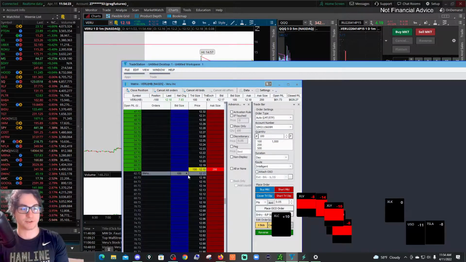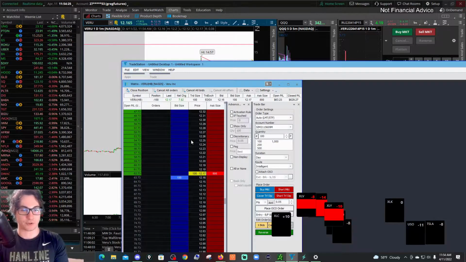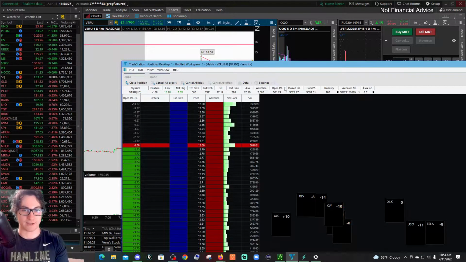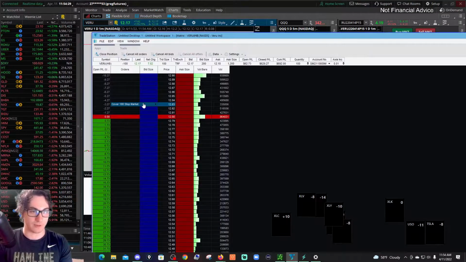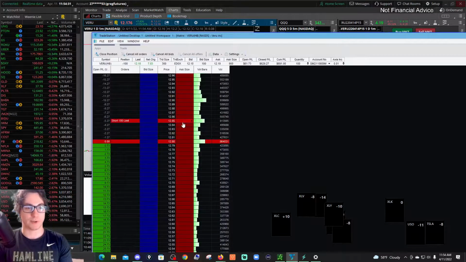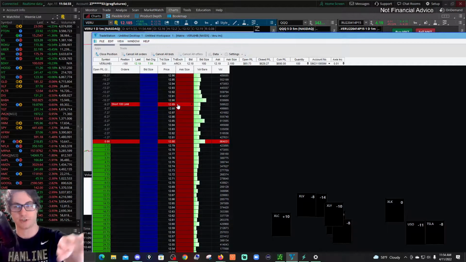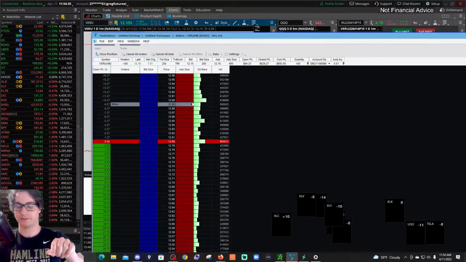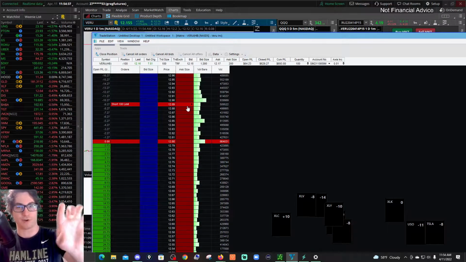Let's say I wanted to do it off the active trader, the matrix over here. Let's say I wanted to get short. Well, you can throw out limits over here. So I'm going to maximize this. You can throw out limits over here. So you basically go on the screen and look how it says short 100 limit. See, I can't really move the mouse and show it, but